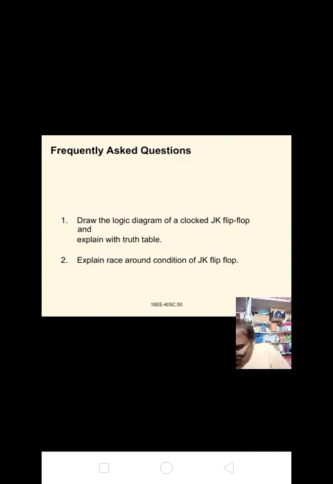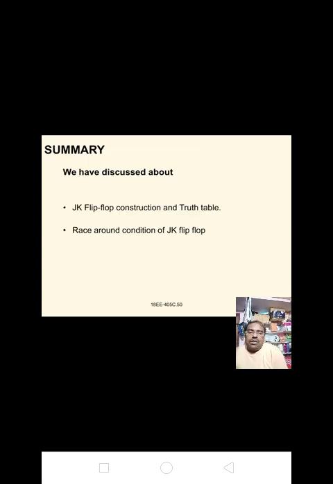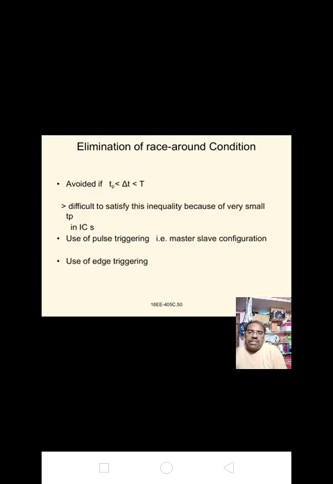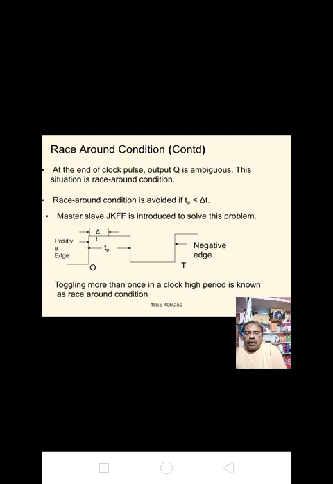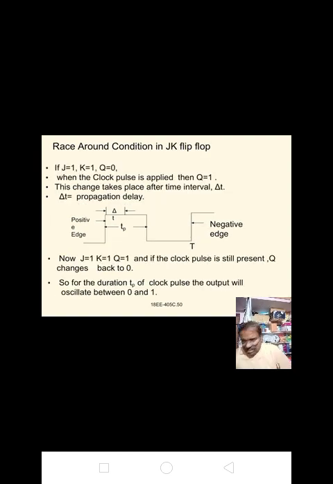Here we have another concept, race around condition. It is also a most important concept. JK flip-flop concept and race around condition are the most important questions in the 5 marks range. Okay, please have a glance at it. If you want any extra information, I will send it to you. Please concentrate on this race around condition.